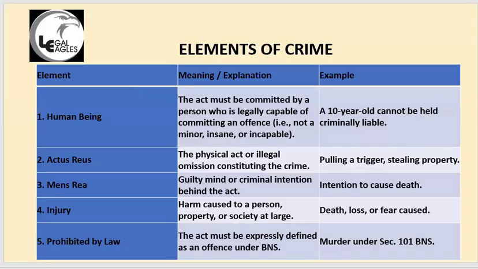And elements of crime. This is another important thing. What are the elements? What is included in crime? What is the important thing? So the human being is important. The crime must have been committed by a human being. Normally the wrongdoer and the aggrieved both should be human beings, but there are certain exceptions like animals. If you kill some animal illegally, then it will be treated as a crime. But normally the accused will be a human being only. So the human being is the important element in any crime.